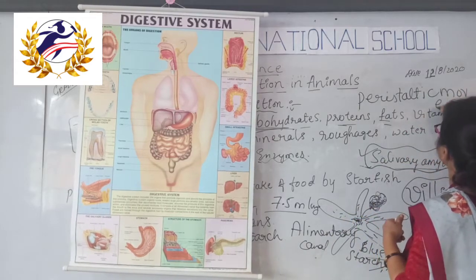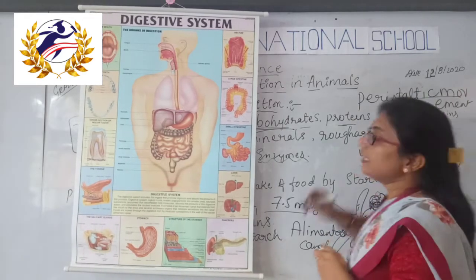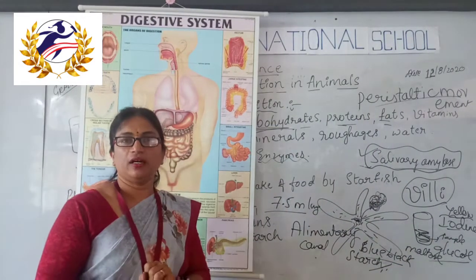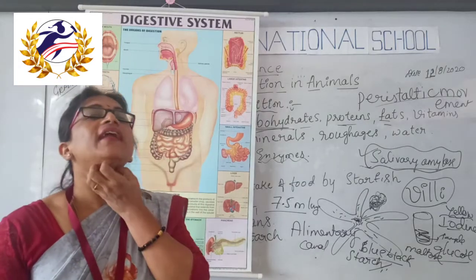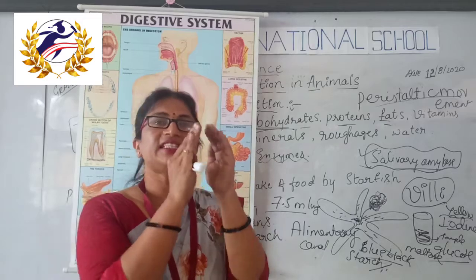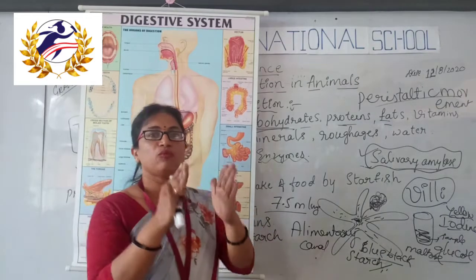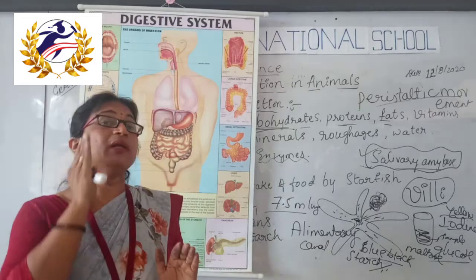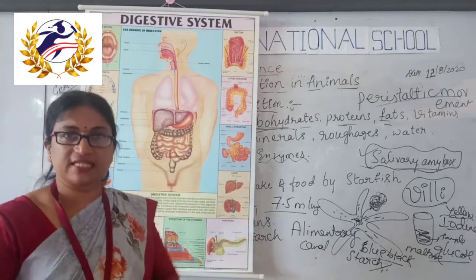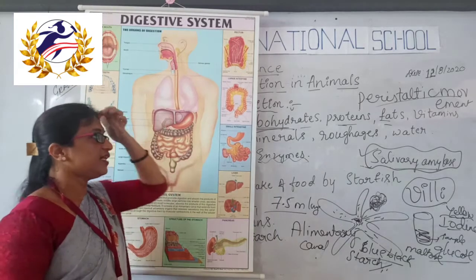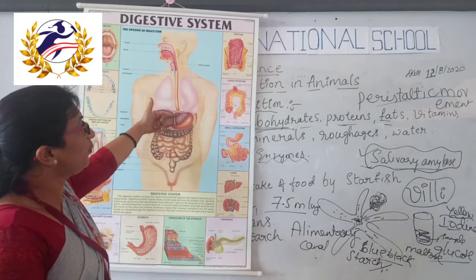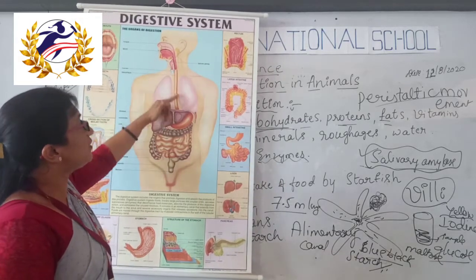Peristaltic movement. That means if you eat bigger food or smaller food, it will enter easily through the esophagus. How? Because of the flexible movement of the esophagus, the food pipe. That flexible movement of the food pipe during swallowing of the food from the mouth to the stomach is called peristaltic movement. Through this, the bolus enters from the mouth to the stomach.